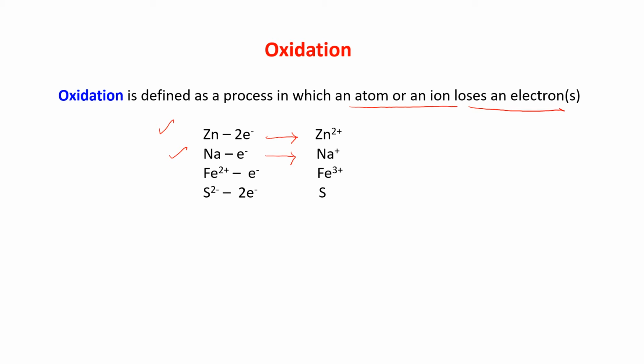When it loses 1 electron, it forms ferric ion, Fe3 plus. S2 minus, when it loses 2 electrons, forms S. Losing electron is always oxidation. So all these are examples of oxidation.